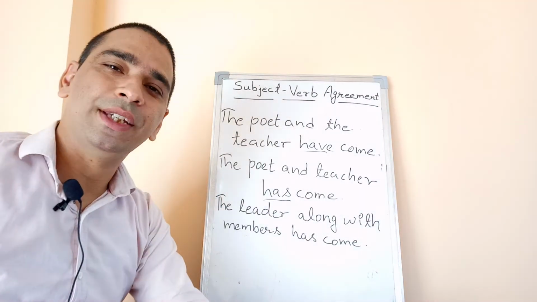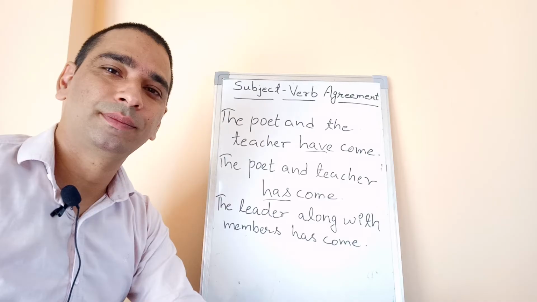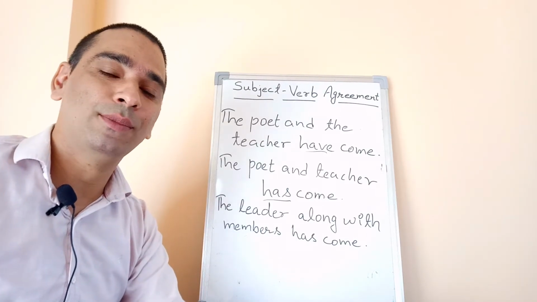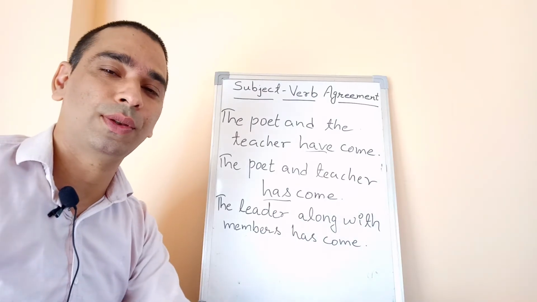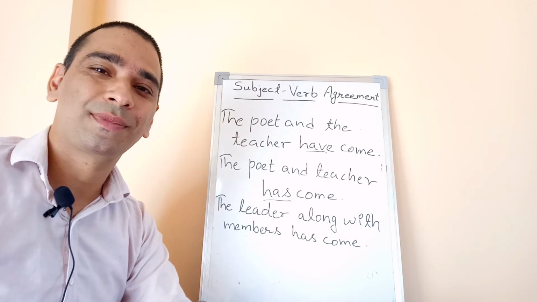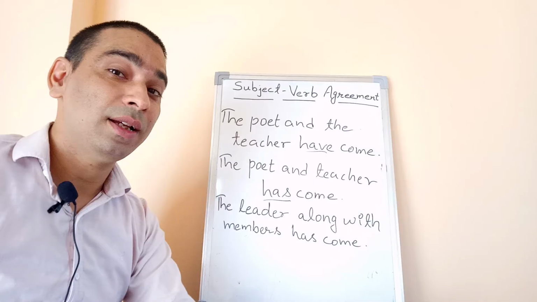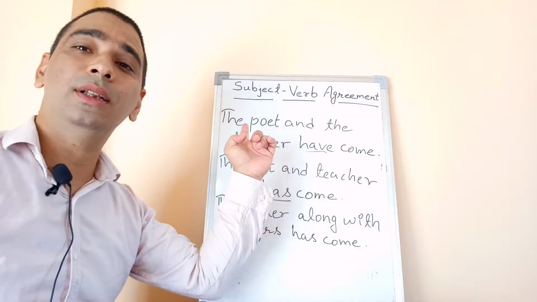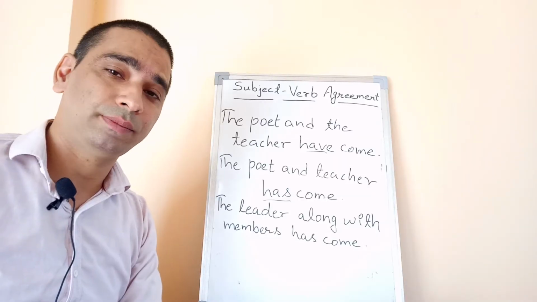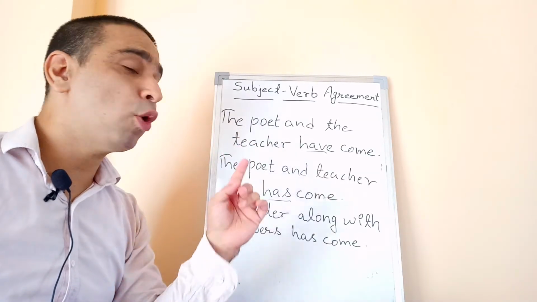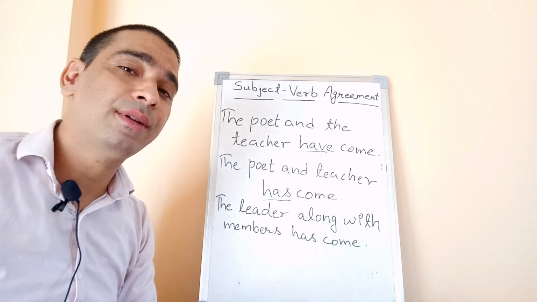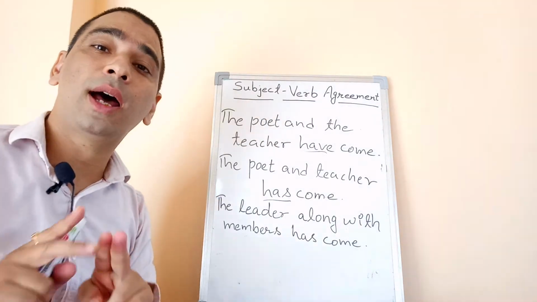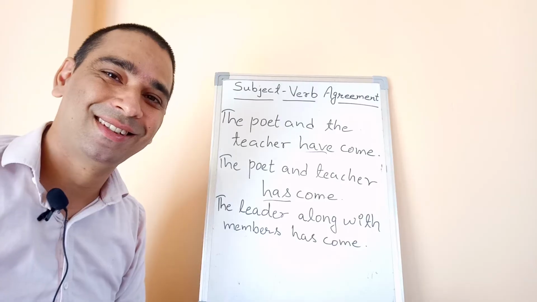What difference do you see? I'm allowing you some time so that you can pay attention to both the sentences and let me know. You are right if you think that the article the makes some difference. The poet and the teacher have come. It means the poet and the teacher are different persons.